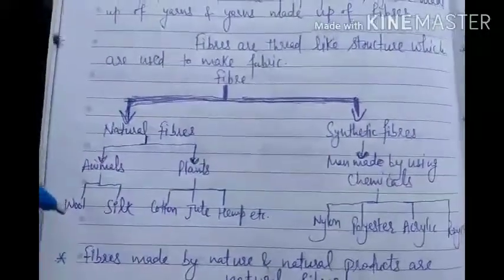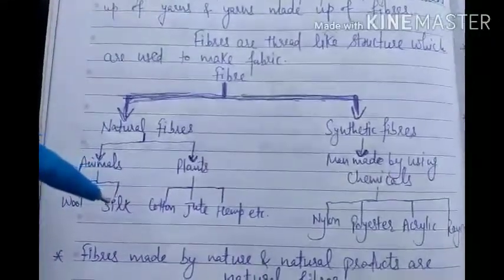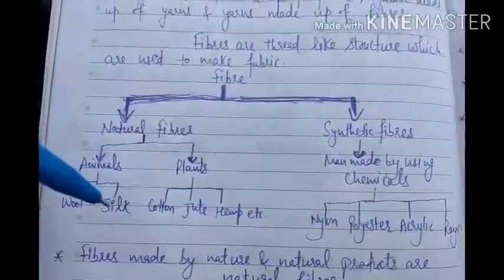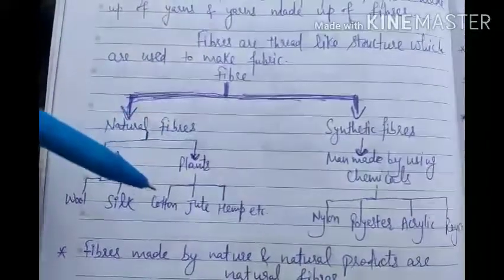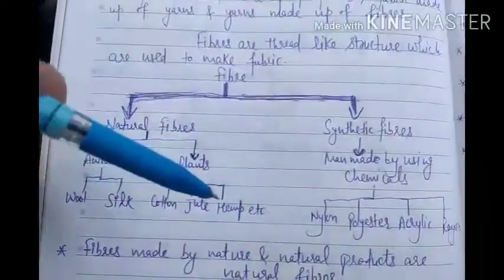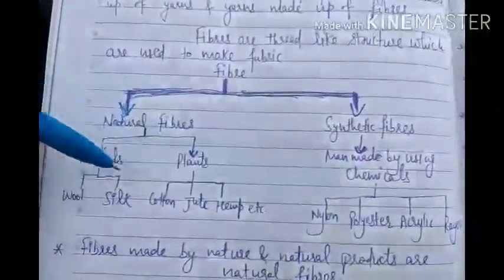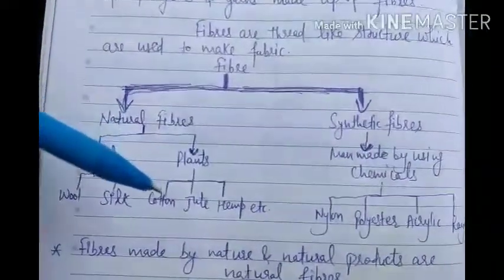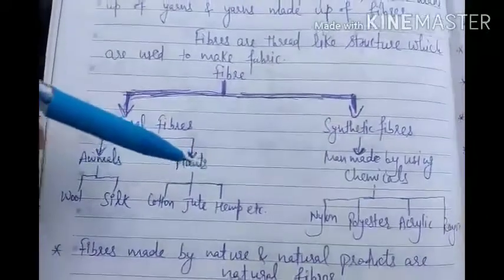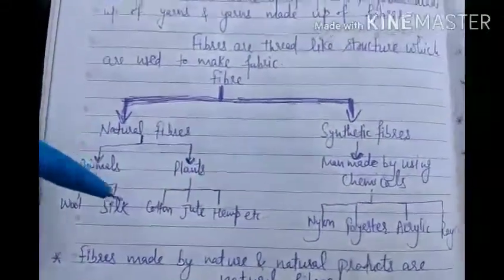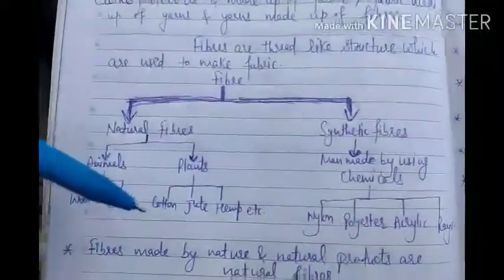From sheep we get the wool and from silkworm we get the silk. From plants we can get cotton, jute, hemp, flax, various types of natural fibers. You have read that in 7th standard already.